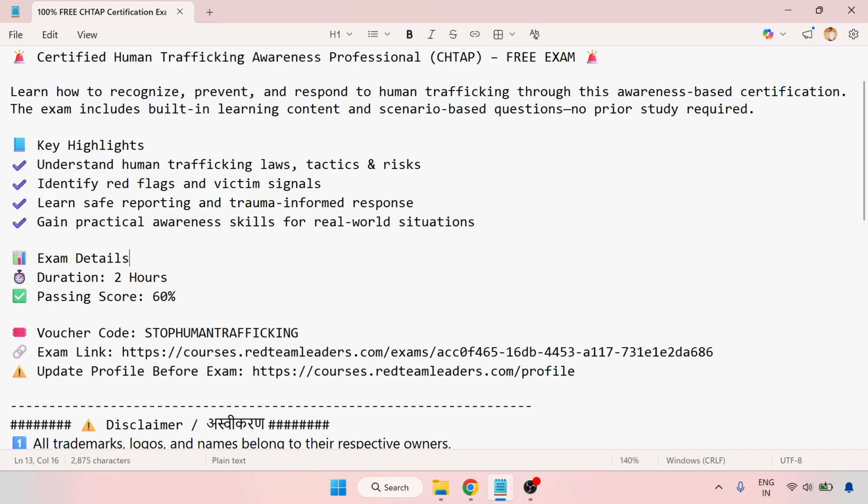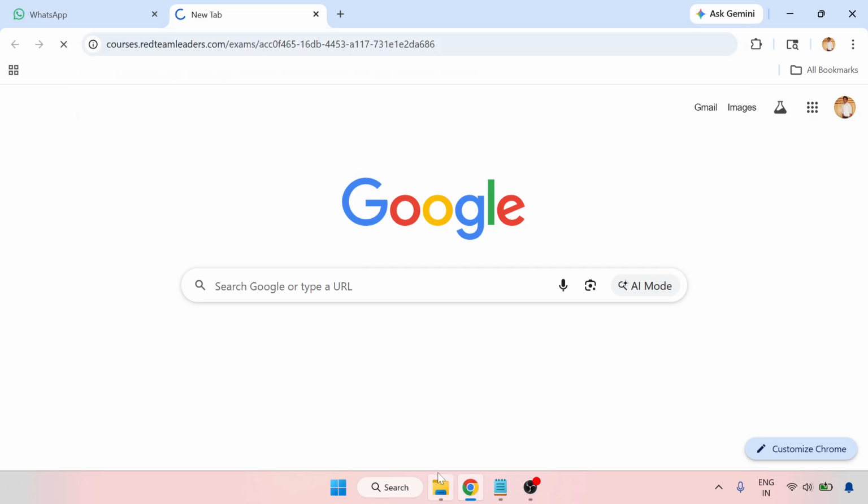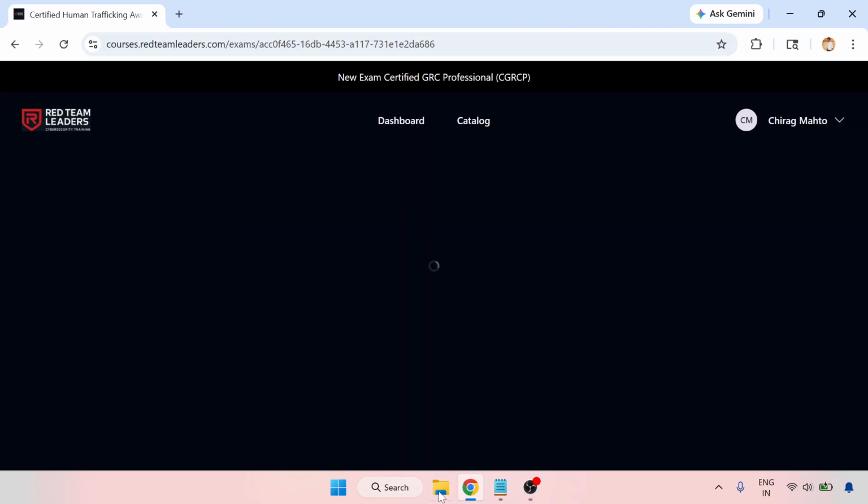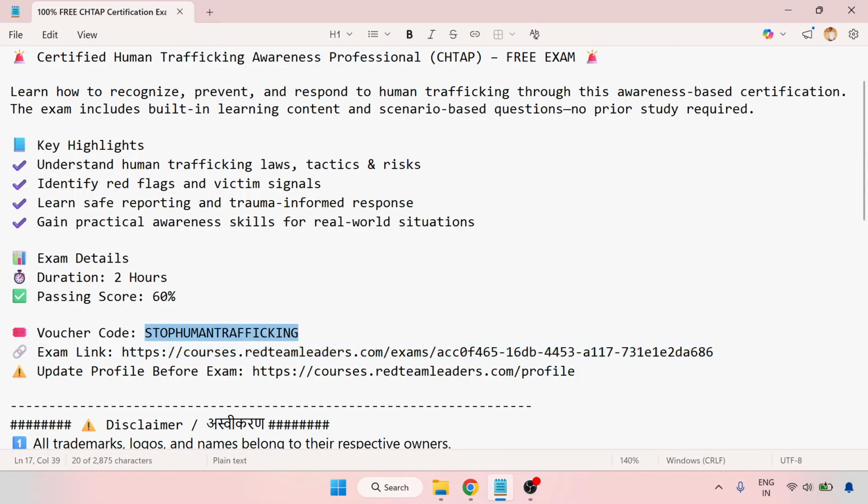Exam details: the duration of this exam is 2 hours, the passing score is 60%, and I will provide you the voucher. This is the voucher, and the exam link is this one. We'll go through the link.